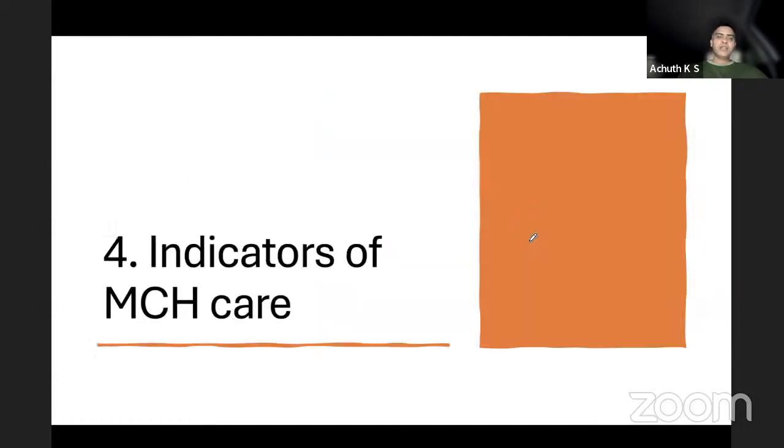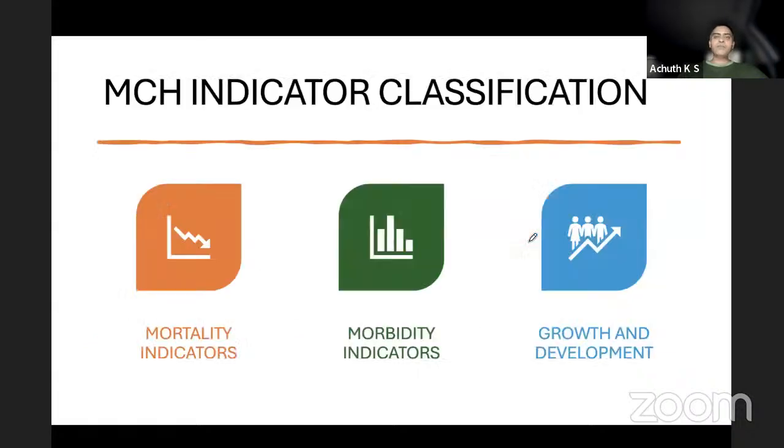Okay. Next, we have indicators of MCH care. This was discussed earlier also, and we'll be revising it again. They are classified into 3 types: mortality indicators, morbidity indicators, and growth and development indicators. If you classify and write, it will be very easy and you'll get full marks without doubt.